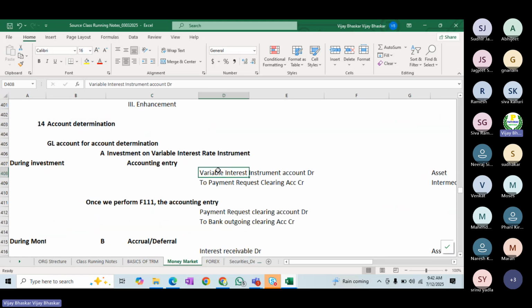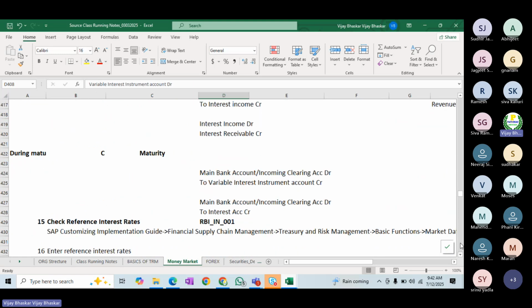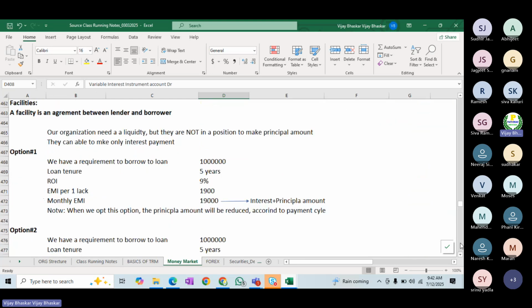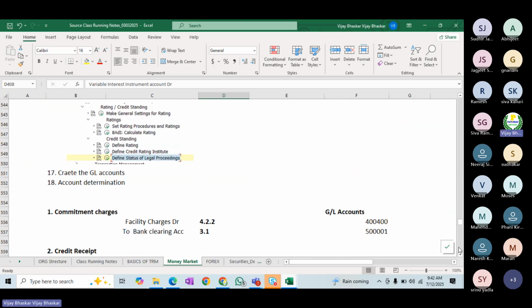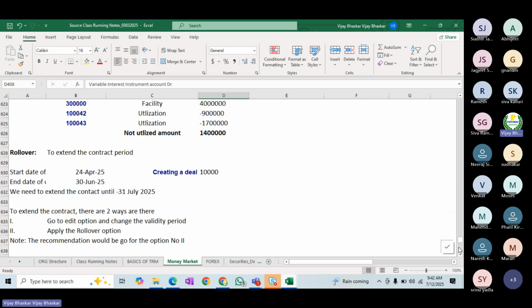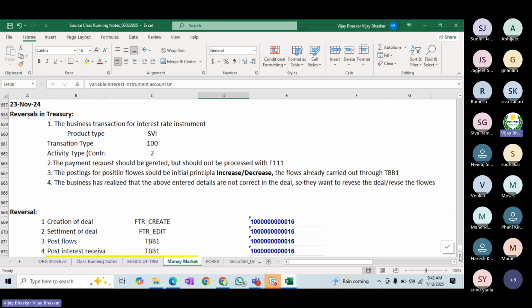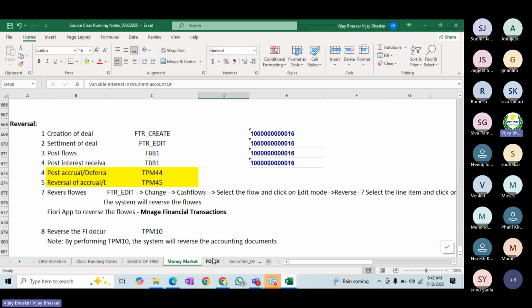See now, accounting entries also. Before starting the process itself, I'm going to explain the accounting entries, then we'll start the process. Then the facilities utilization part, wherever there are any steps needed, I'm going to take screenshots also.